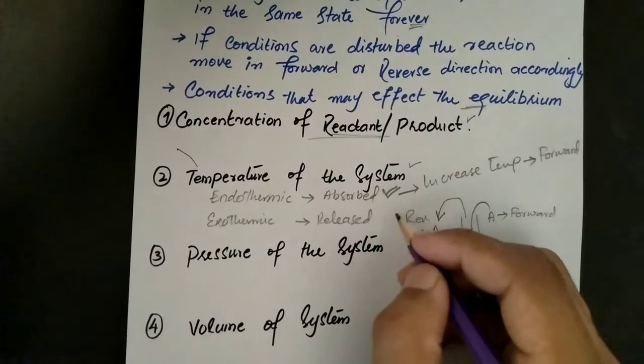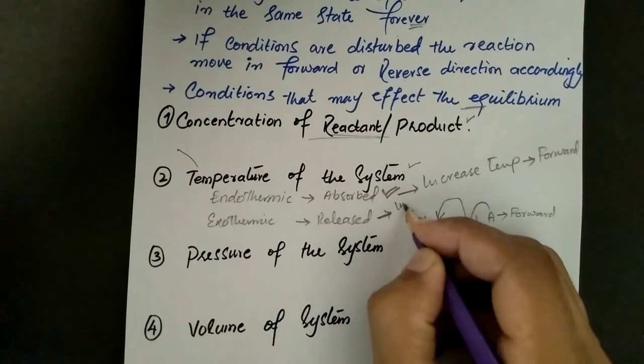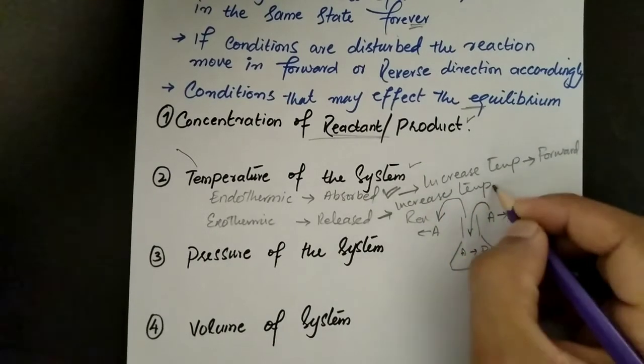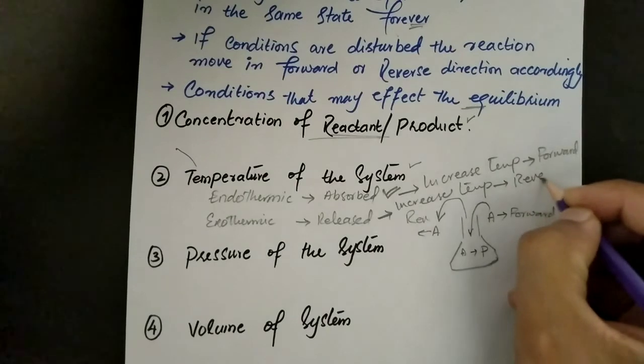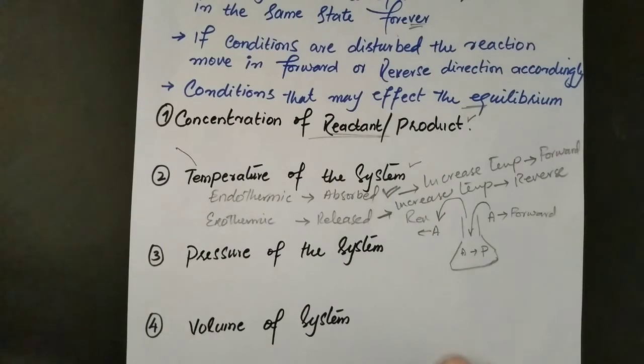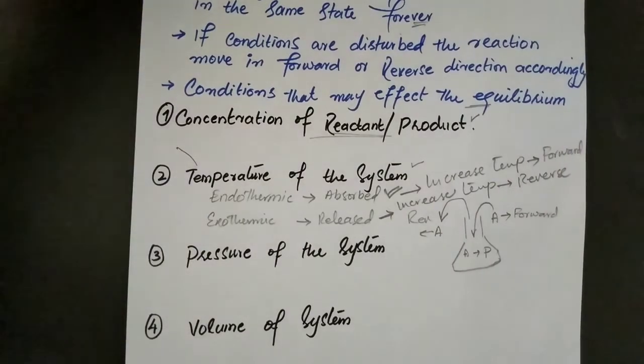And for an exothermic reaction, in which heat energy is released, if we increase the temperature, the reaction will move in the reverse direction, because in this reaction the heat energy is already coming out. The reaction is already giving us heat energy, and if we further increase the energy, it will not favor the reaction. In fact, it will disturb the reaction, and the reaction will reverse its direction.